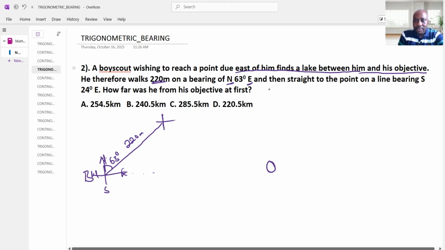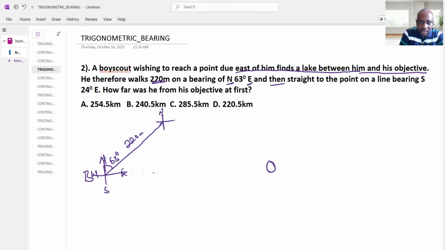And when the question says "then", it means that where he stopped, the journey continues from there. Then straight to a point on a line bearing south east. This is north, this is south, and this is east. The question says from the south to east, 24°. We count it from here, 24°.